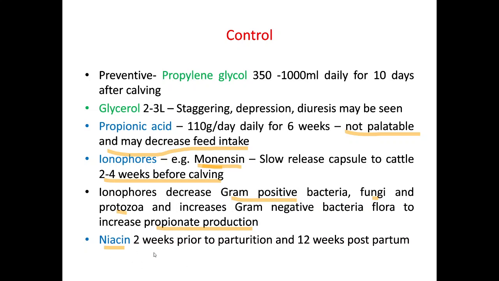Then niacin can be given 2 weeks prior to parturition and up to 12 weeks postpartum, right? So basically these are the control measures with particular compounds, but the proper measure is that you have to monitor the food intake of the animals. The nutrition of the animal has to be monitored properly, so that the animal will not develop the ketosis condition.